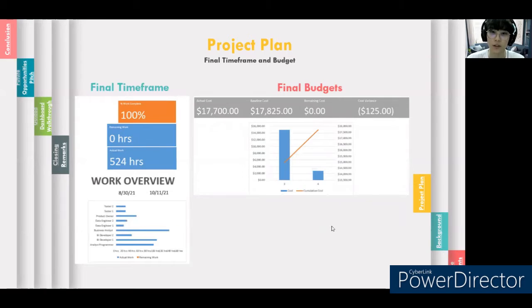Okay, now we'll talk about the final timeframe and budget. The final timeframe graph indicates that the overall project duration only requires 524 hours, and the overall project will start from 30 August and end on 11th of October. On the other hand, the final budget graph indicates that the estimated cost is $17,700.